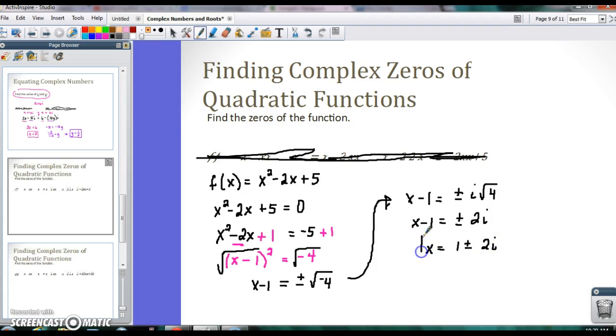Those are your two roots. You will always have two roots when you're solving a quadratic equation. Okay, so 1 plus 2i is one root, 1 minus 2i is my other root.